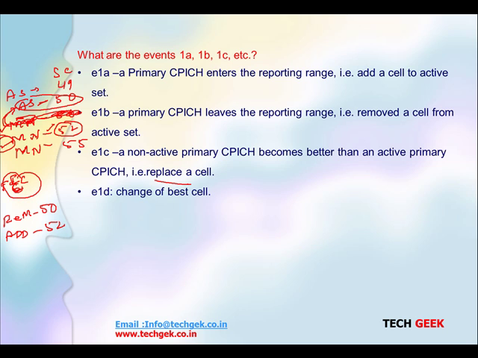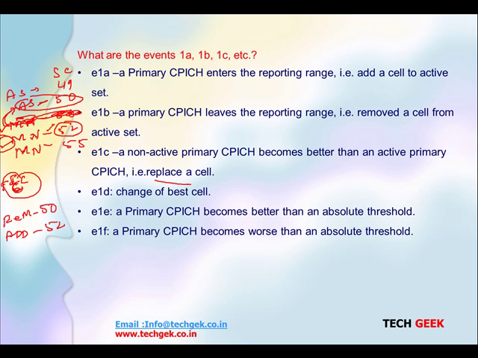If we talk about the 1D event, based on active sets, suppose we have 3 active sets, which one is the highest priority, which changes. That we call a 1D event. 1E event, a primary common pilot channel becomes better than the absolute threshold, we get 1E. 1F, a primary CPICH becomes worse than the absolute threshold value. So it's going very bad, worse conditions, we get it this way.